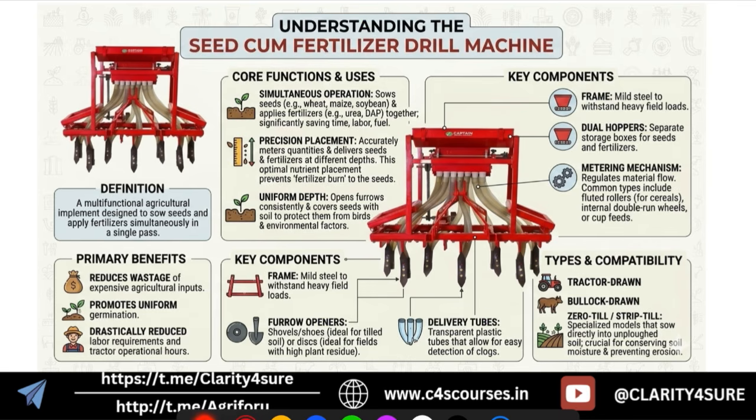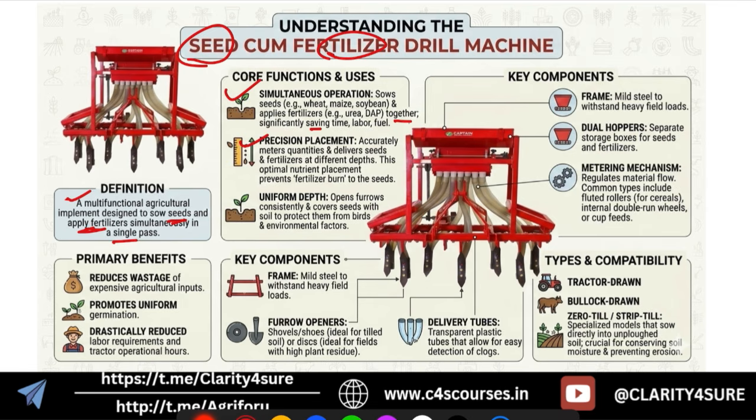So yes, what is this seed cum fertilizer drill? It is a multifunctional agriculture implement, okay, which is designed to sow seeds and apply fertilizers simultaneously in a single pass using this particular machine, that is seed cum fertilizer drill. Okay, what are its core functions and uses? So it gives a simultaneous operation, that is, it sows seeds and applies fertilizer together. That's why it is saving our time, labor and fuel.